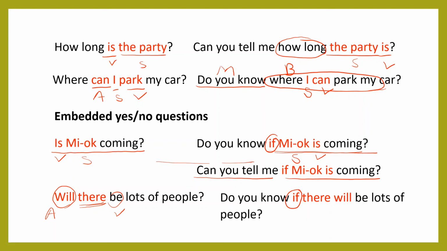So this is the adverb there, and then will be is the verb. For an independent question, will there be lots of people? And here, if we add if for yes/no questions, and then there will be. Will there be becomes if there will be.